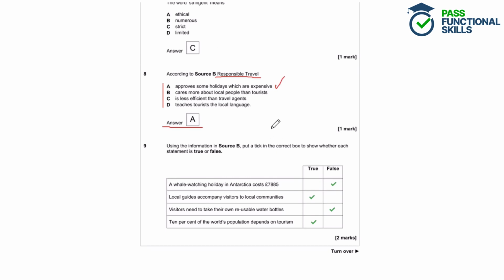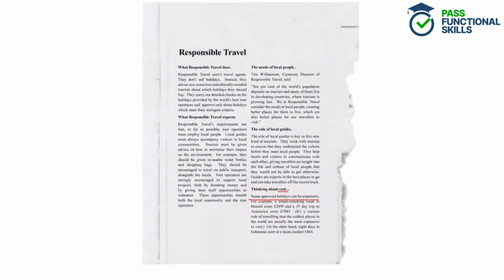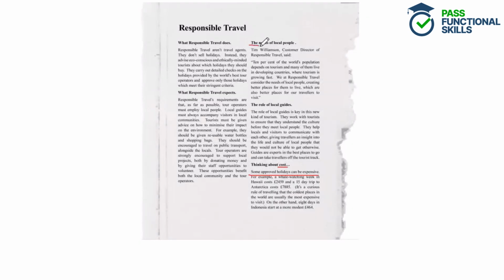Let's take a look at why the other options are incorrect. So does responsible travel care more about local people than tourists? Well, we've got the needs of local people mentioned in this subheading here. Remember that subheadings can help you navigate the text. And it says that 10% of the world's population depends on tourism, and many of them live in developing countries where tourism is growing fast. We at Responsible Travel consider the needs of local people, creating better places for them to live, which are also better for our travellers to visit. So they are considering the needs of local people.